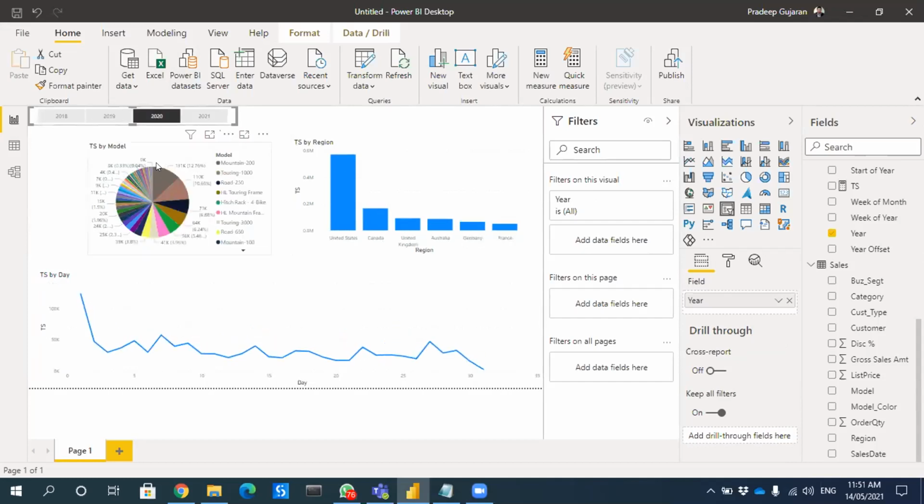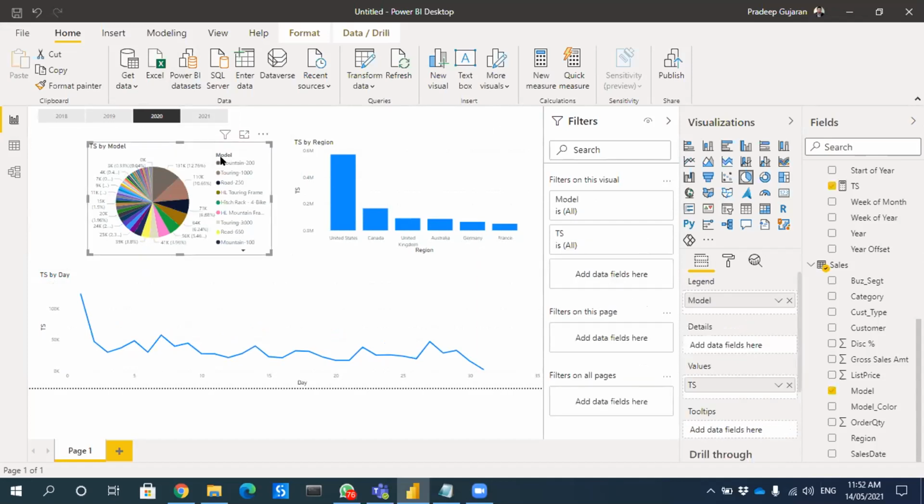Now, if you see the total sales by model, there are many models, but we don't want to see everything. Maybe we want to see the top 20 or top 10. How to do that? Now we'll see how to do that.